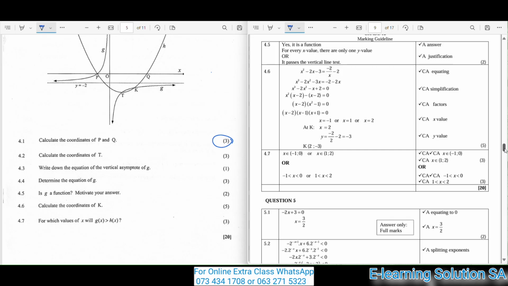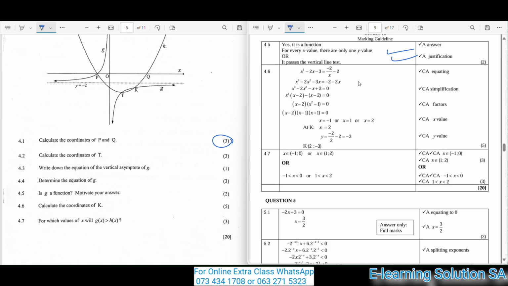4.5. Is g a function? Motivate your answer for 3 marks. The examiner in this case answered and said yes, it is a function. For every x value, there is only one y value, or it passes the vertical line test. You must make sure that you present your answer like the examiner presented his or her answer here.